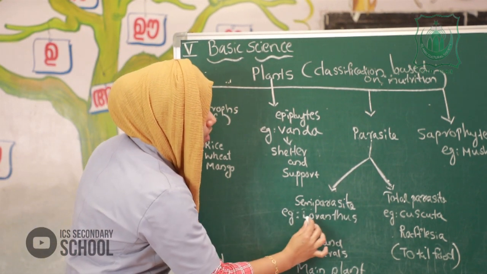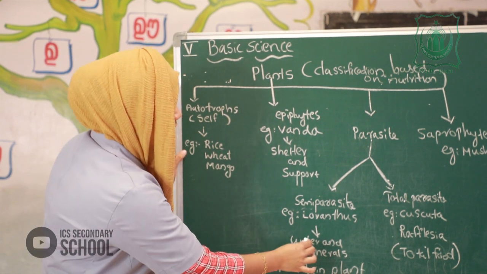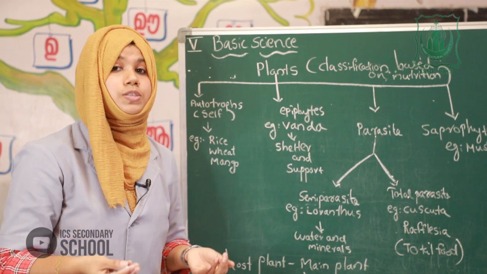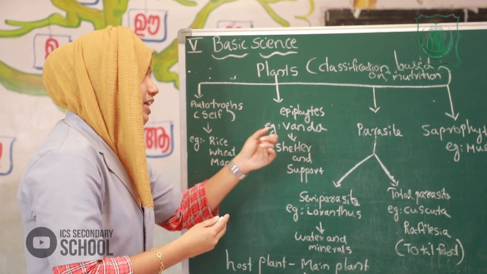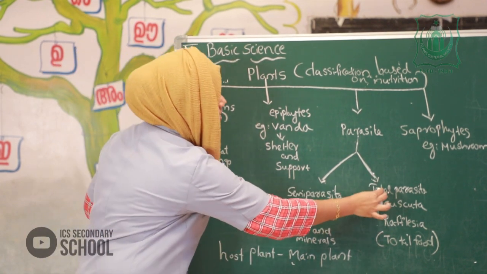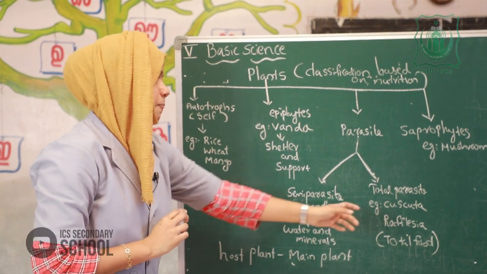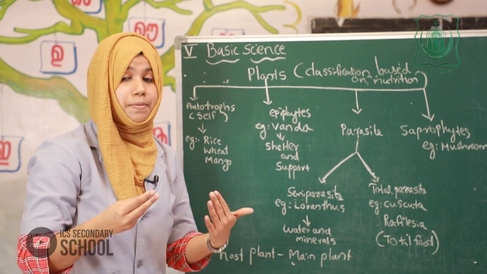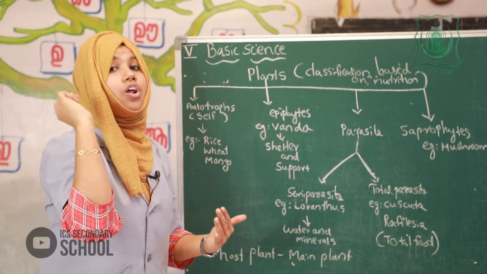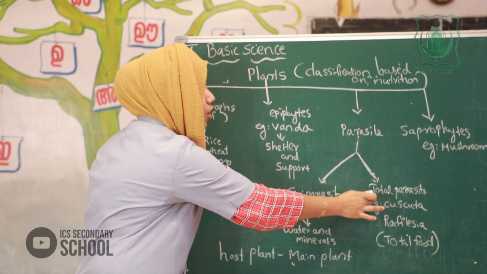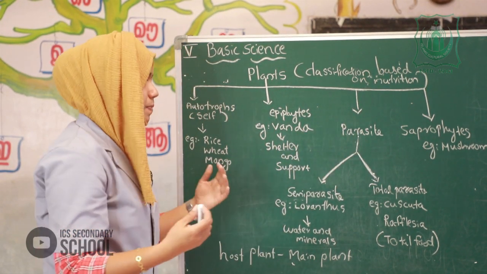Semi-parasite, example Loranthus, absorbs the water and minerals from the host plant and prepares food, but it is harmful to the host plant. Next is total parasite. Total parasite example is Cuscuta, a kind of climber. It spreads all over the host plant. It's also harmful to the host plant.